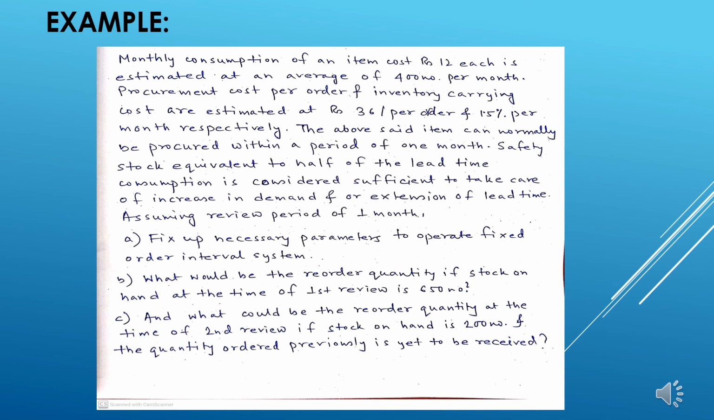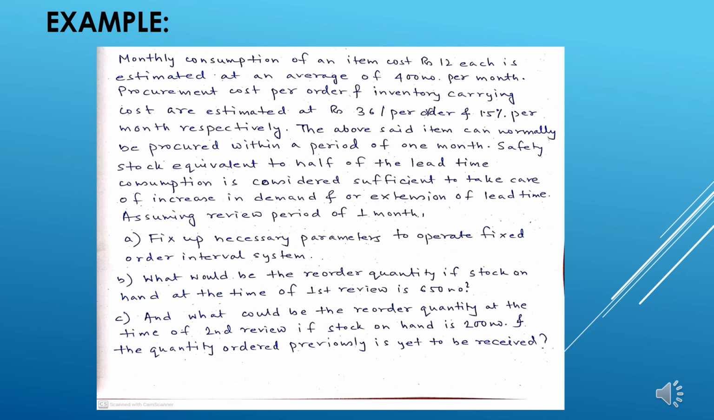Taking an example from the fixed order interval system, the monthly consumption of an item which costs rupees 12 each is estimated at an average of 400 numbers per month. The procurement cost per order and the inventory carrying cost are estimated at rupees 36 per order and 1.5% per month respectively. The above said item can normally be procured within a period of 1 month.